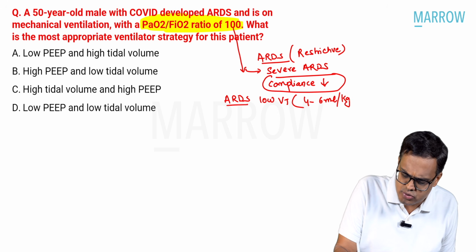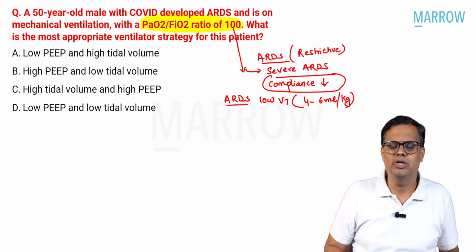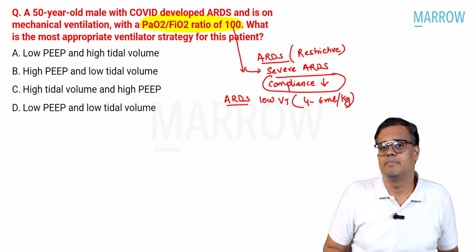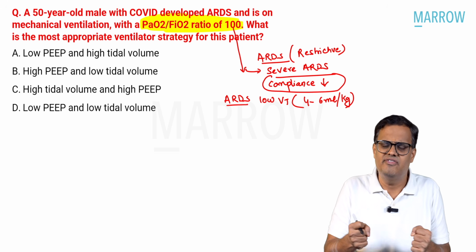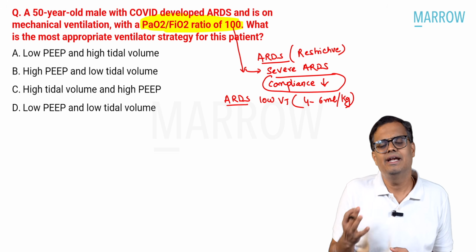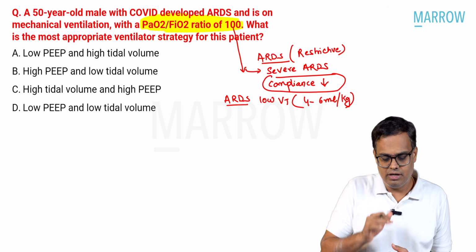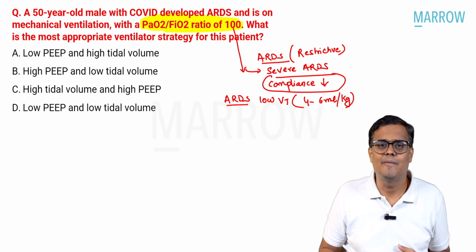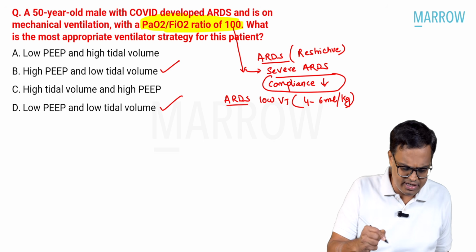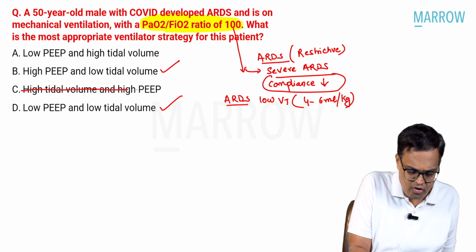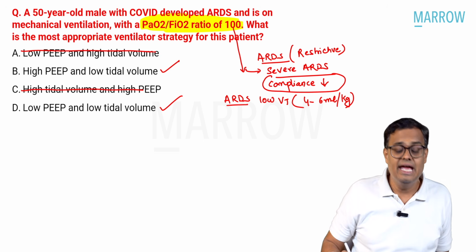It depends on the institution, but on an average we'll keep around 4 to 6 ml per kg. Because if I put more volume, obviously it is very difficult, compliance is decreased, so it might lead to barotrauma. So out of the 4 options, where is the low tidal volume? Here is your low tidal volume. So you can straightaway cut down options A and C.